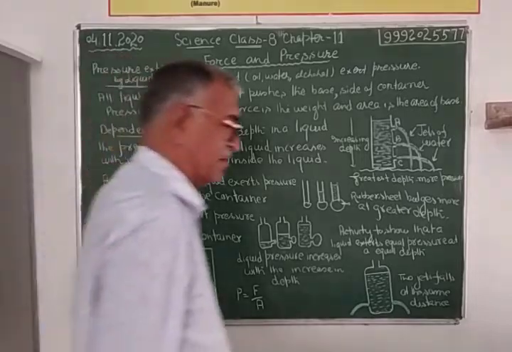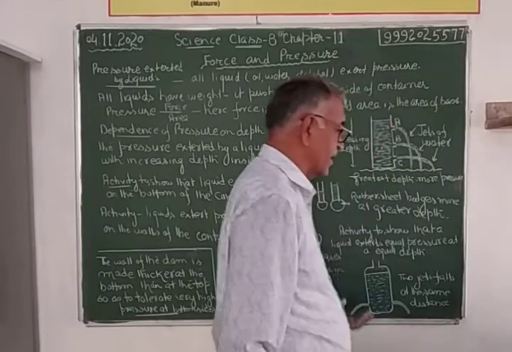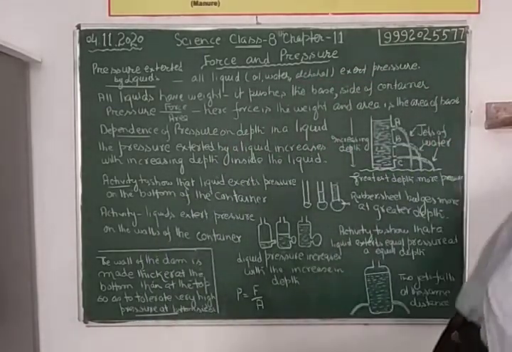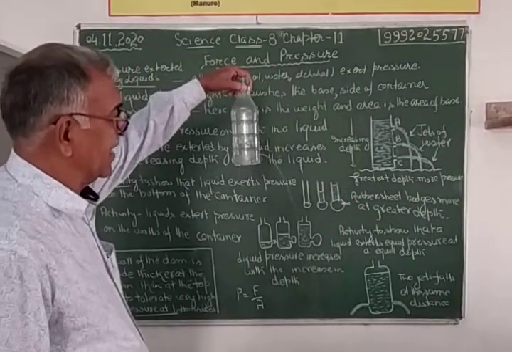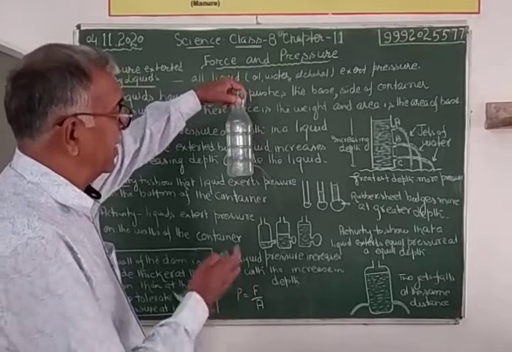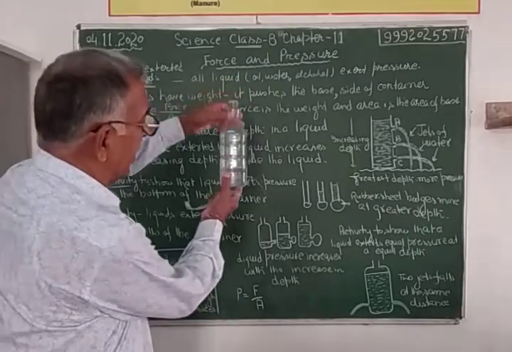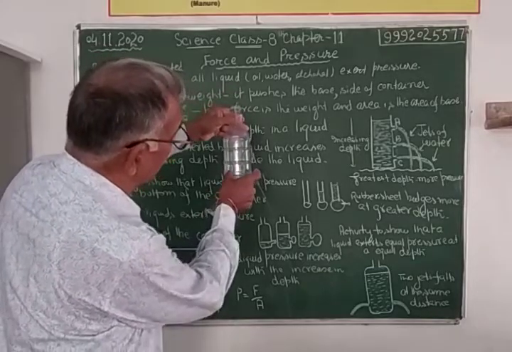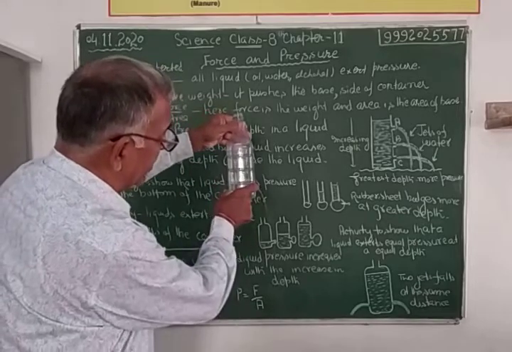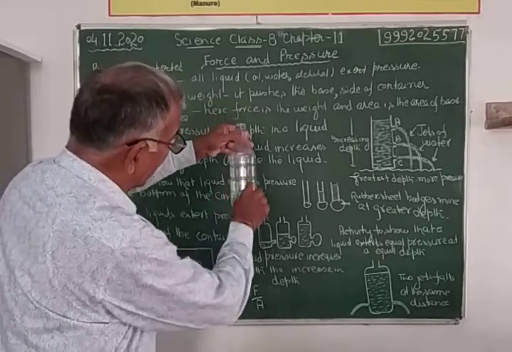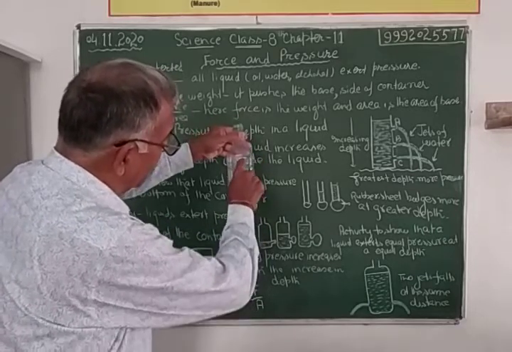Our activity is over. Here, we have clearly observed, children. C, water is still coming. B, when the water level is low, it will not come out. What I mean to say, children? Here one first hole, second hole, third hole. Partitions were there in the bottle. Here water level was more. Here water level was less than this point but more than this point.